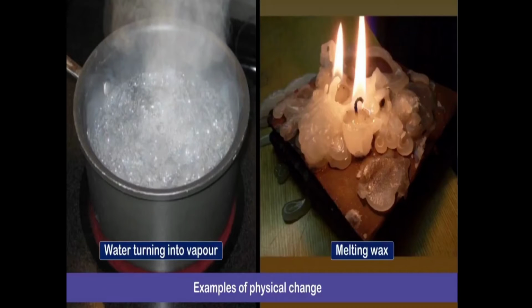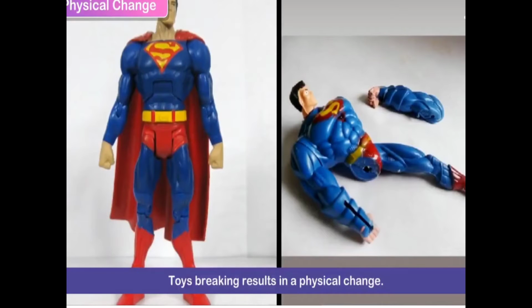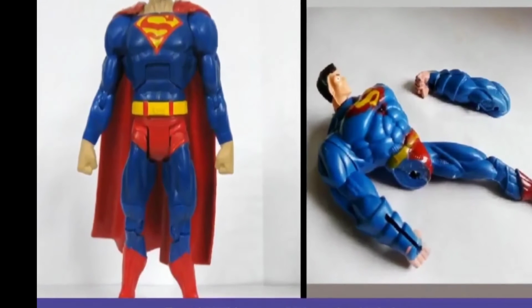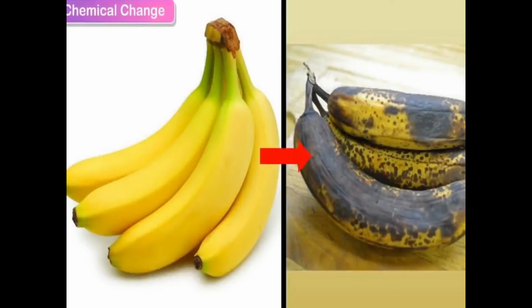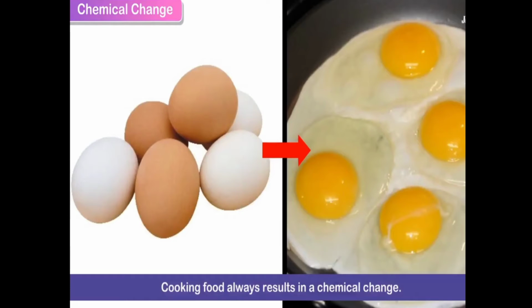Okay. Melting wax. Yes, a candle is burning, no? After burning, what happened? It is melting wax. Toys breaking result in a physical change. Here you can see the toy, it is breaking. This is a physical change. See, a banana also changes, this is a chemical change.